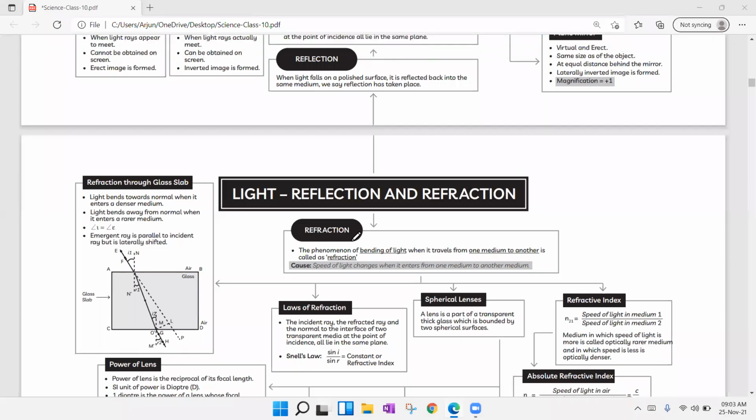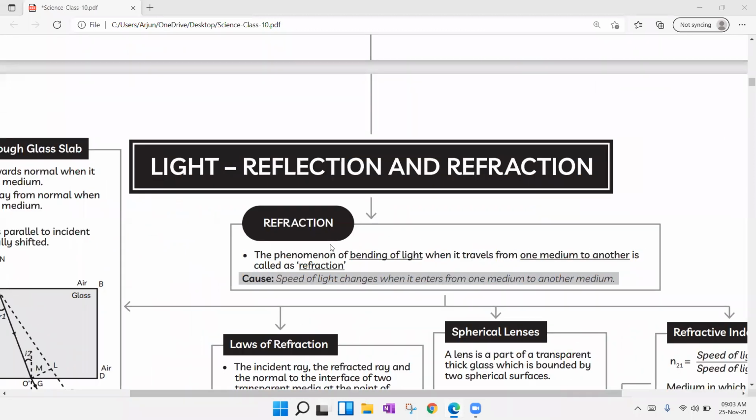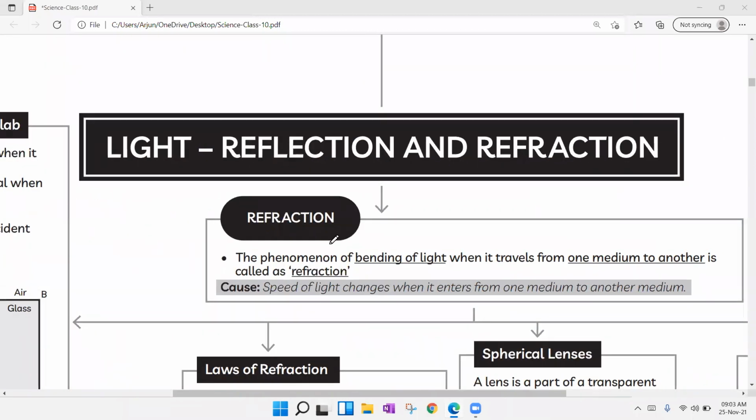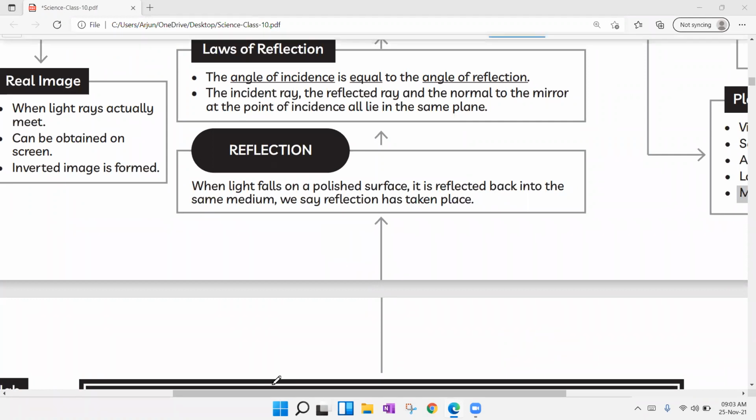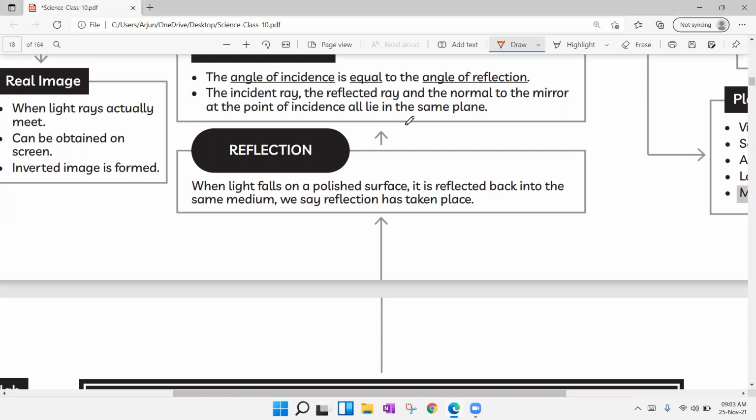In this lecture, we are going to see concepts related to light, reflection, refraction. If you observe this chapter, this entire chapter is divided into three parts. First part is reflection. We are going to see what is meant by reflection and what are the concepts present in reflection. There, what types of mirrors we are going to get, what types of concepts we are going to learn, everything will be covered in reflection.